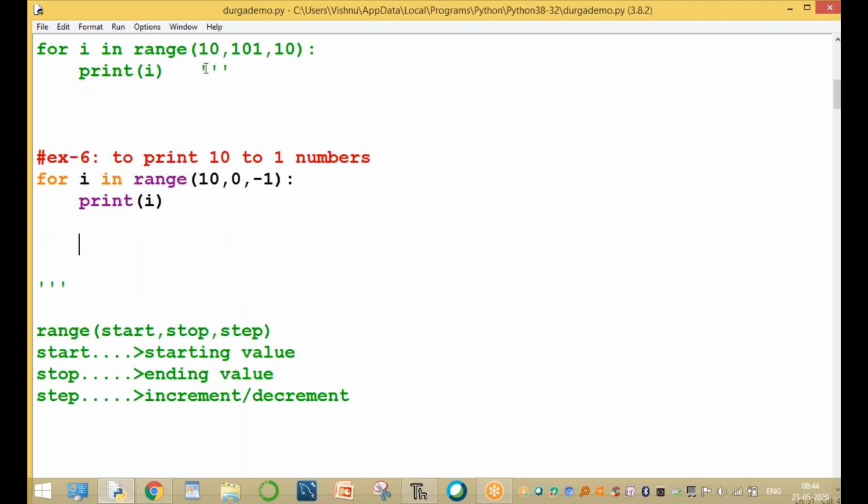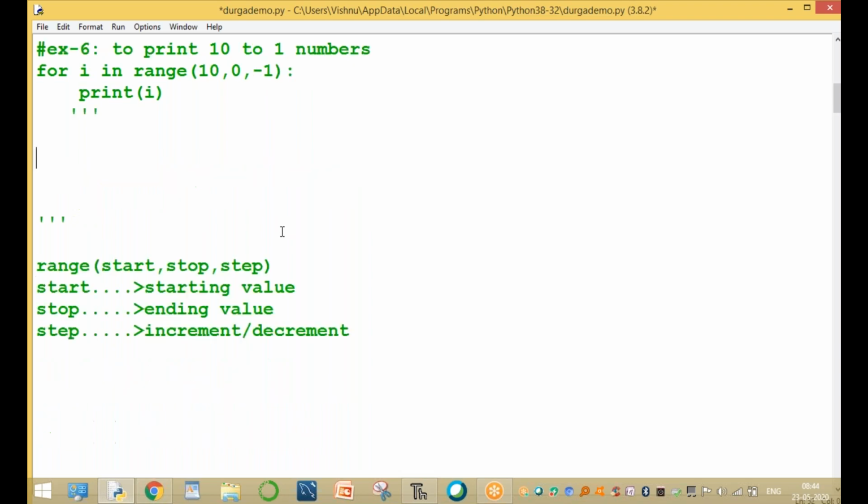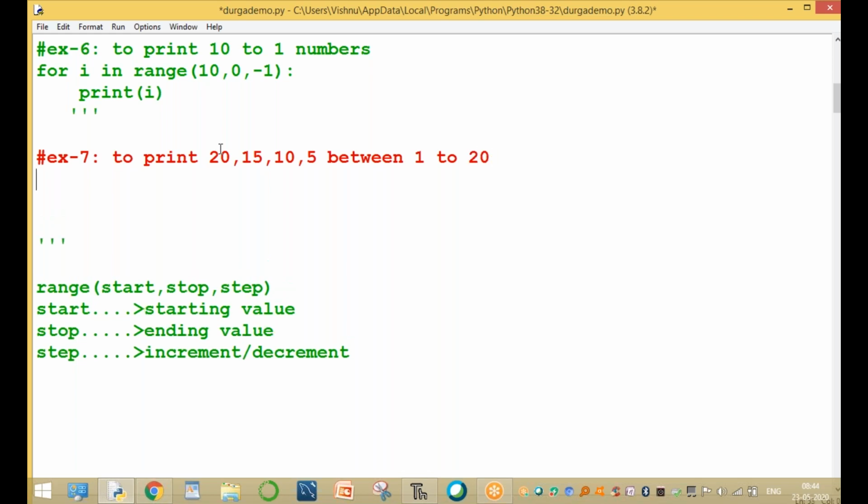For example, if you want to decrease the value, not only by -1, any value. Another example: to print any values, for example 20, 15, 10 and 5 only. Between the values 1 to 20, to print the values like this only.